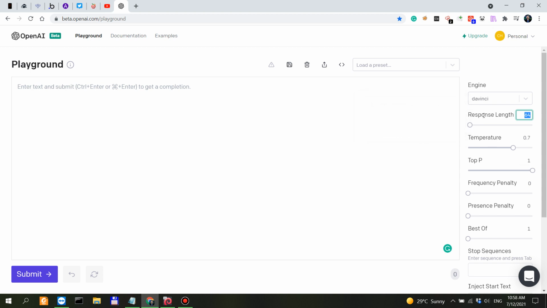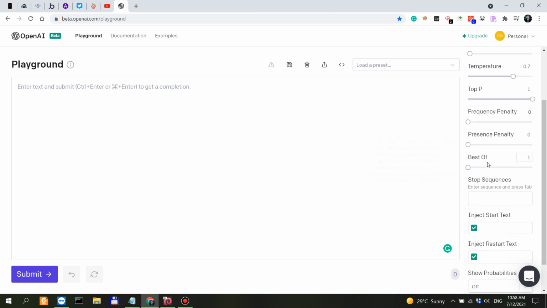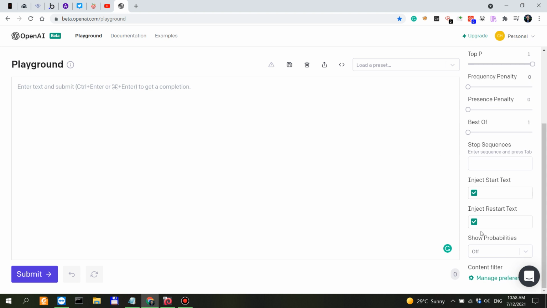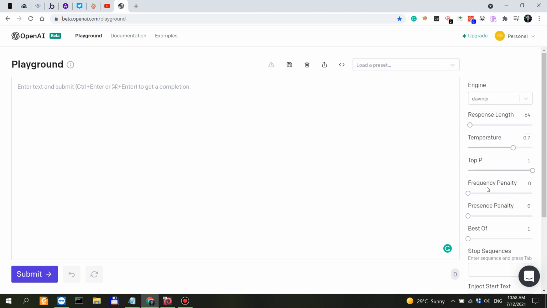And as you can see, if you hover over the text here, it's going to tell you what the response length is, what the temperature is, which controls randomness, top P, frequency penalty, presence penalty, best of, stop sequences, and a few more. Content filter, which is really important.